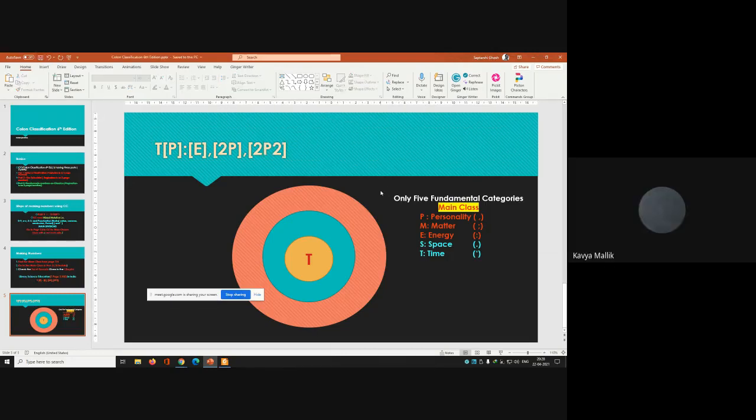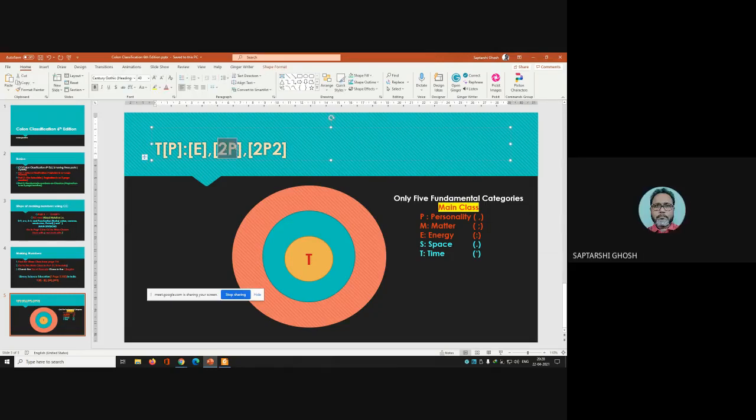There again personality, that's why this is 2P. This means dual personality. Maybe it's dual personality. Dual personality. Very good. Yes, and this is dual, and this is 2P2.